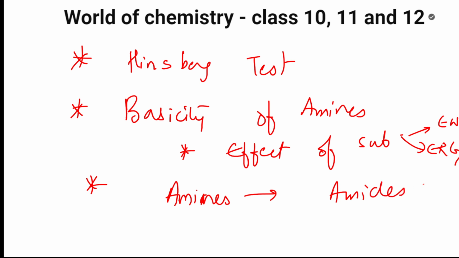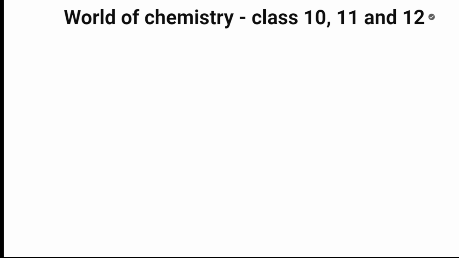Then along with this, Gattermann reaction, Cannizzaro reaction, Reimer-Tiemann reaction, Hoffman bromamide degradation, Dow's process, which is basically an electrophilic aromatic substitution reaction. These are all reactions there. But here, the basic thing which they are compulsorily going to ask this time is the isocyanide test. I felt this is very important. Isocyanide test, azo dye test. So let me write the different tests which you have, so that you'll remember for the examination.